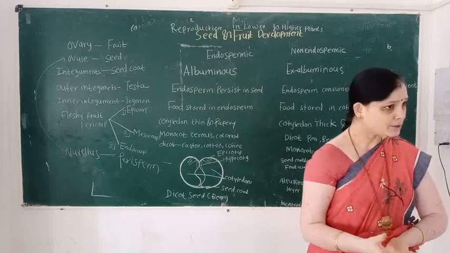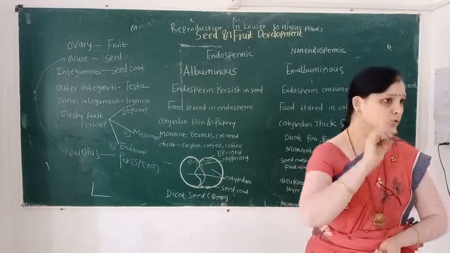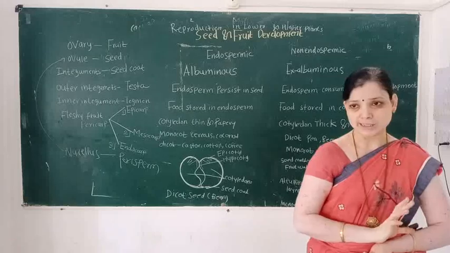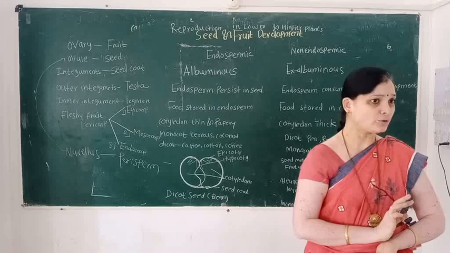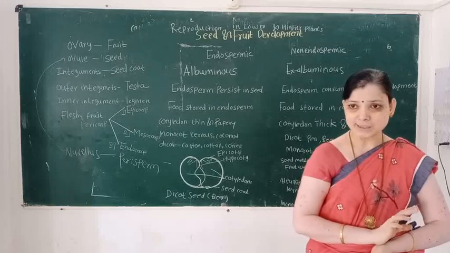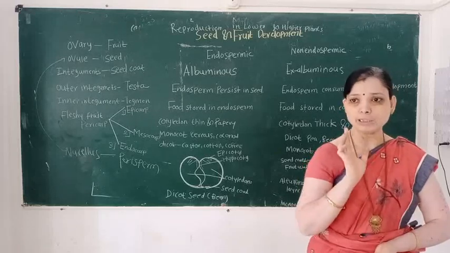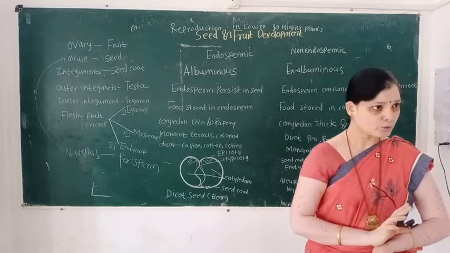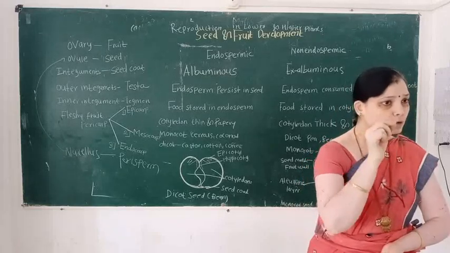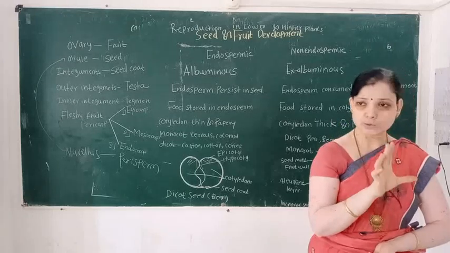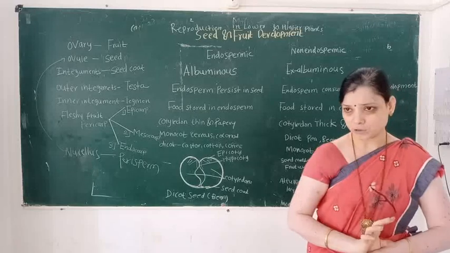So which part is involved in food storage? This part is known as the cotyledon. A dicot seed consists of 2 cotyledons, and a monocot seed consists of only 1 cotyledon.